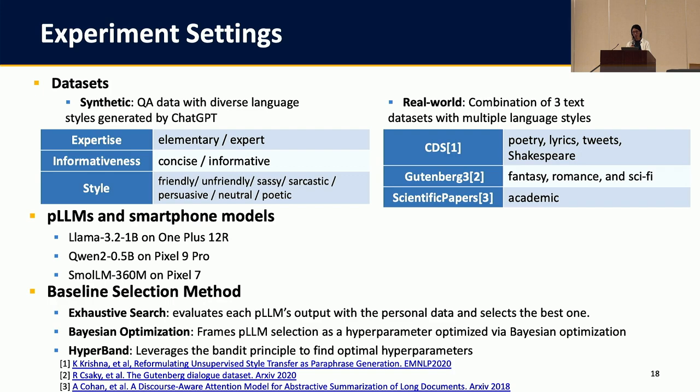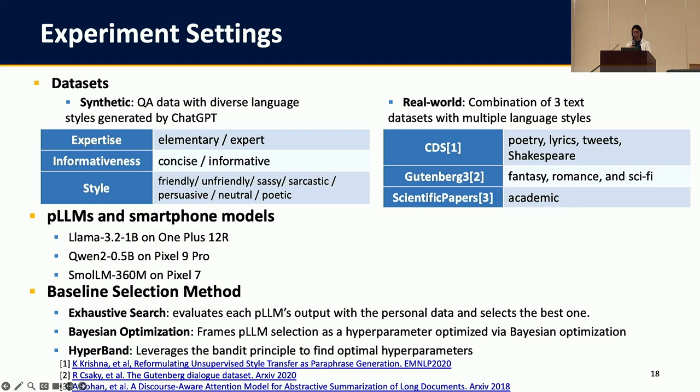In the evaluation, we fine-tune a base model into a personalized model with two datasets with diverse language styles. For the synthetic data, we prompt GPT-4 to generate text with specific data and a specific language style, and the language styles are characterized by these three dimensions as shown in the left table. To better simulate the real-world scenario, we also construct a real-world dataset by combining three text corpora with multiple language styles as shown in the right table.